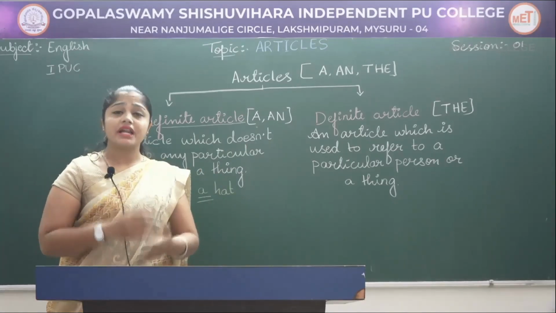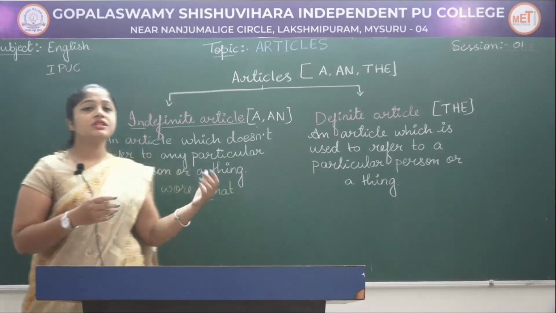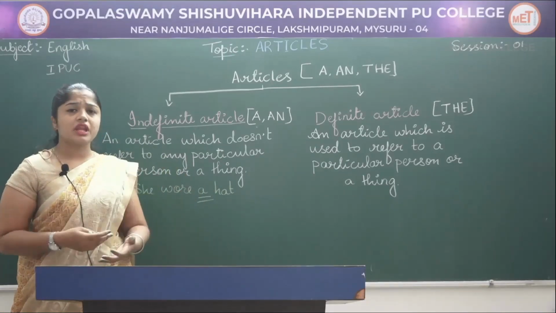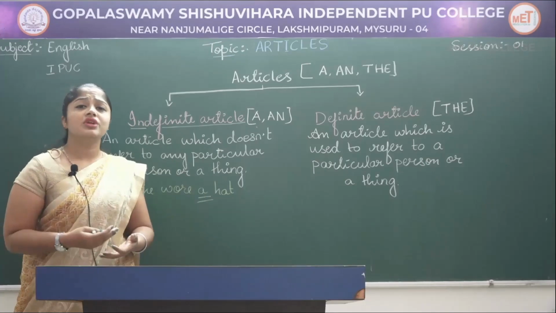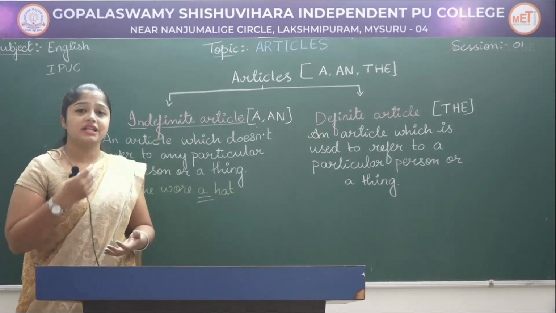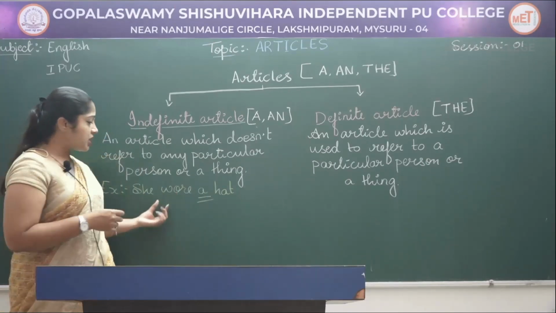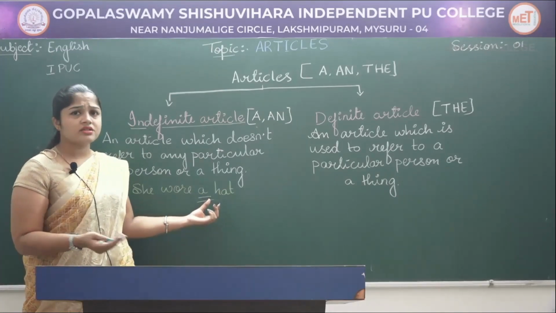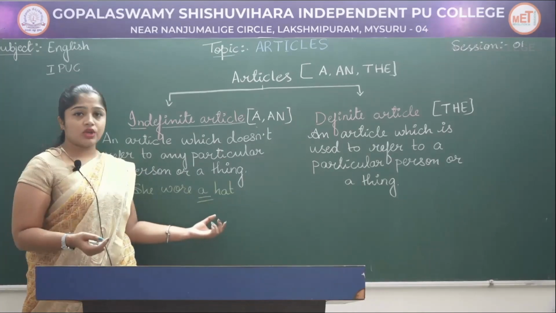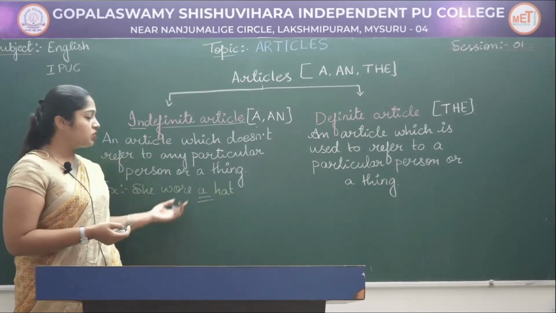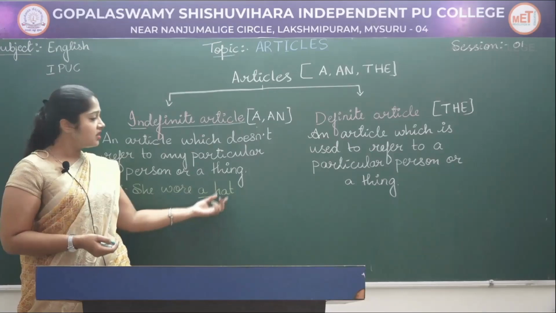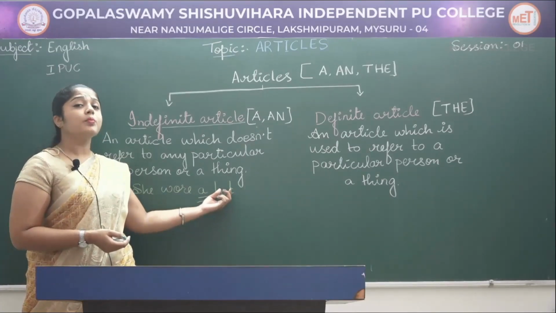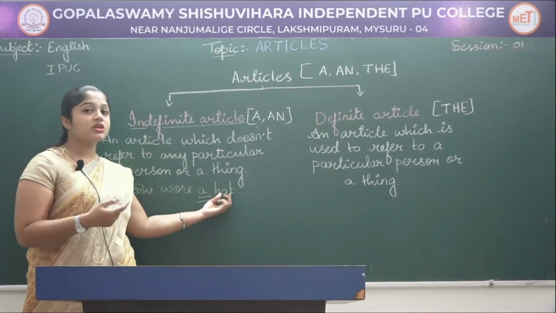We do not have any idea about the hat which she is wearing, so it is a general idea. Which hat? What color was the hat? We don't know anything. We just know that she wore a hat. Hat is a noun, so articles come before the noun.